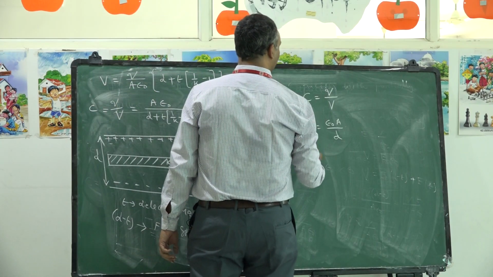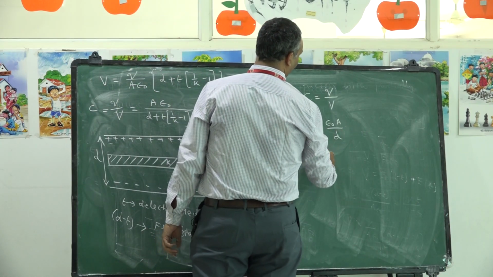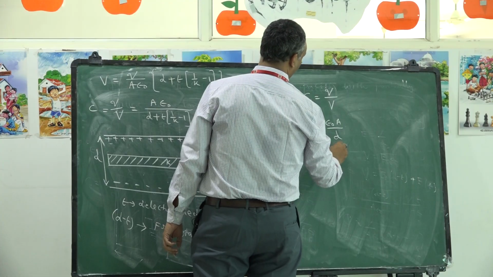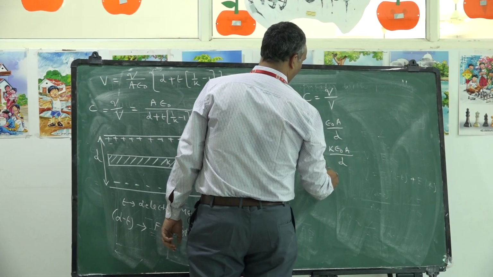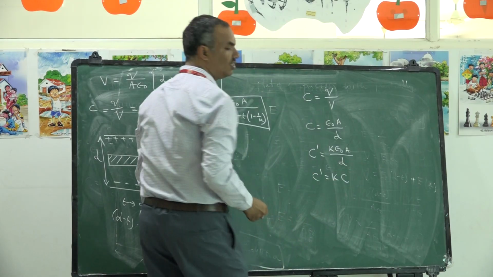The same capacitor, completely filled with the dielectric of dielectric constant K, has capacitance K epsilon naught A by D. That is, new capacitance is K times the old capacitance.